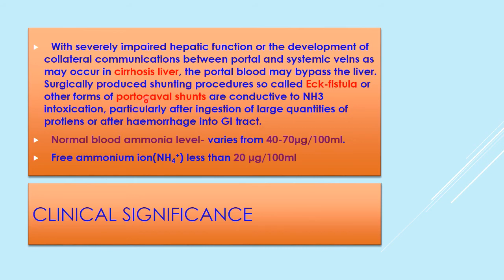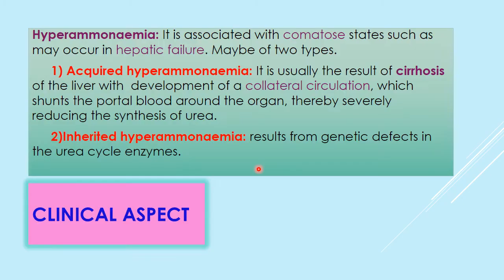Normal blood ammonia level varies from 40 to 70 microgram. You can see it is microgram, so even such a small quantity is toxic to us. And free ammonium ions are less than 20 microgram per 100 ml or deciliter.